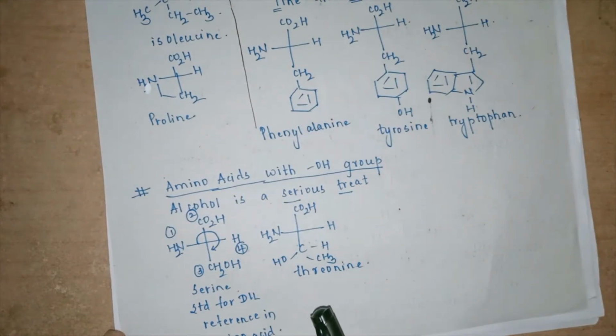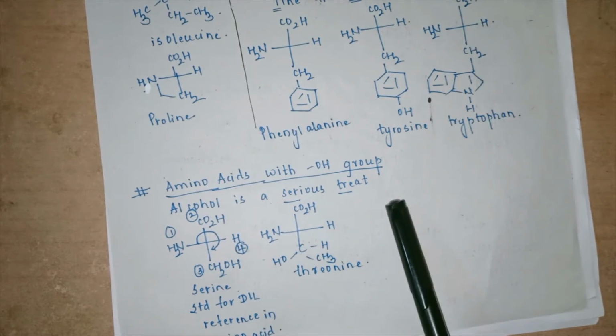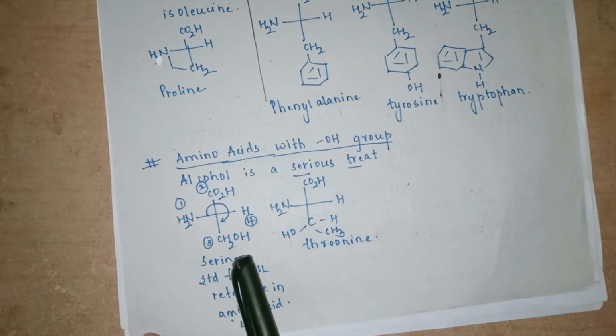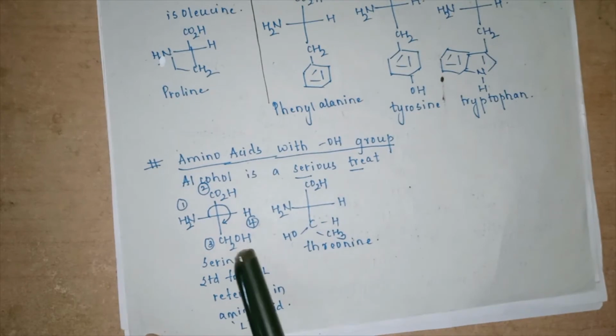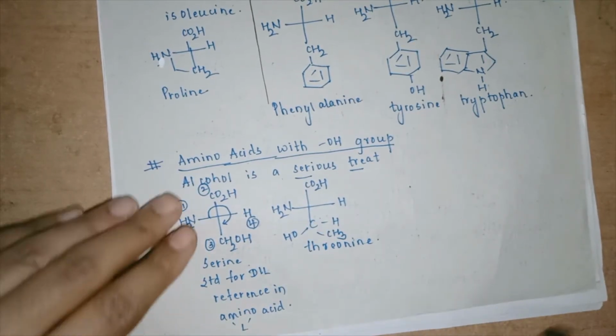So there are amino acids with an OH group also. Here we can remember it through: alcohol is a serious treat. That means serine and threonine are the amino acids which have an OH group. That is, the OH group is present in serine and threonine. These are the amino acids with an OH group.